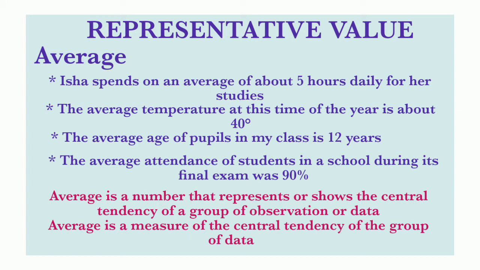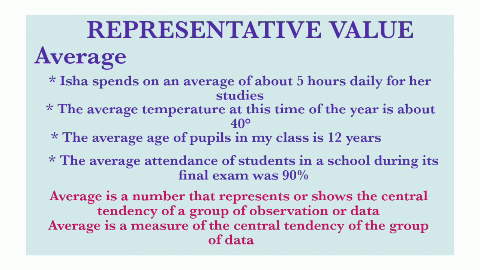The next one is representative value. Average. Very familiar word, average. See the examples. Isha spends on an average of about 5 hours daily for her studies. The second one, the average temperature at this time of the year is about 40 degrees. Third one, the average age of pupils in my class is 12 years. And the fourth one is the average attendance of students in a school during its final exam was 90%. In everyday life we use all these statements.